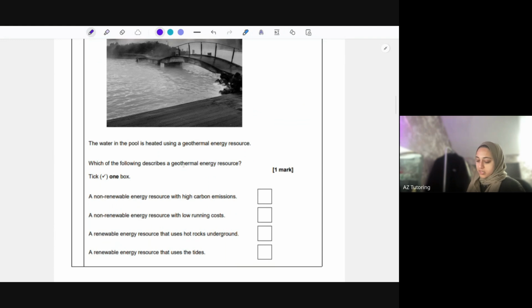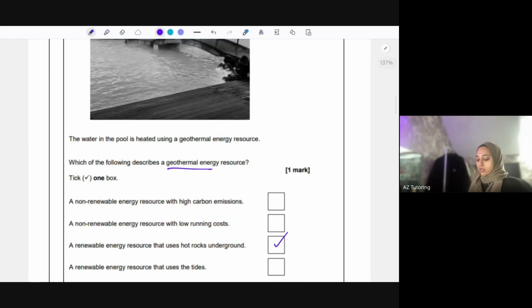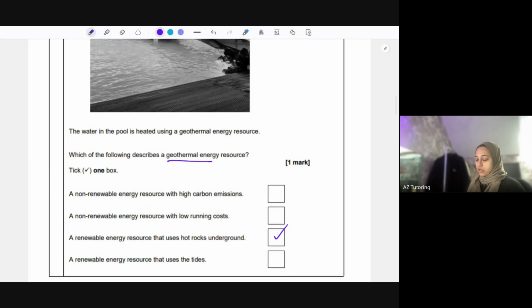So geothermal is renewable. So it's going to be one of these two. So a renewable energy source that uses hot rock underground, or a renewable energy resource that uses the tides, it's the one that uses hot rocks. Geothermal, thermal means heat, and it's to do with water. So the hot rocks are underground.